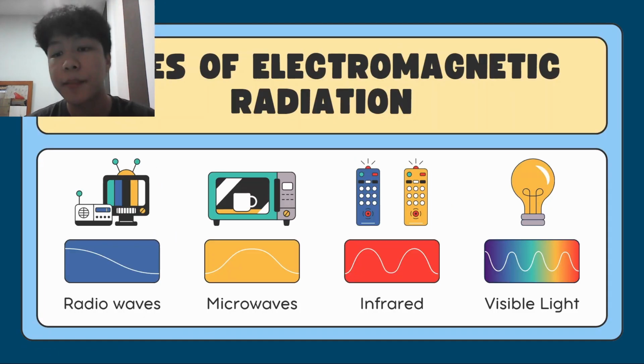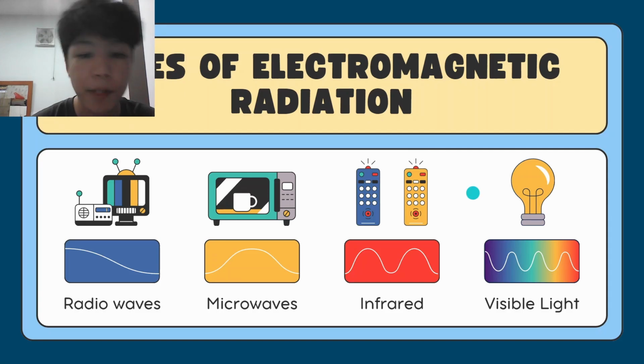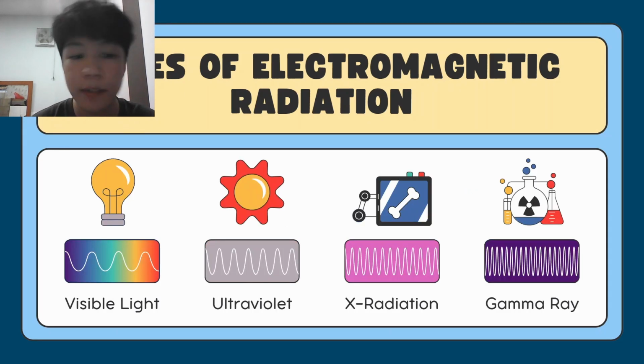The electromagnetic spectrum consists of 7 types, which are radio waves, microwaves, infrared, visible light, ultraviolet waves, X-rays, and gamma rays, each with their own wavelengths and frequencies. At the very bottom, we have the radio wave with the longest wavelength and the lowest frequency. And at the very top, we have the gamma ray with the shortest wavelength and the highest frequency.